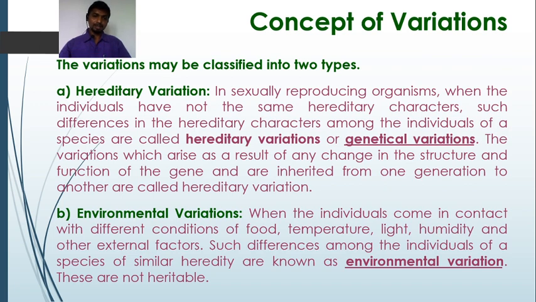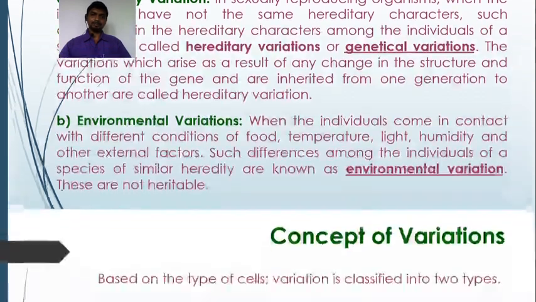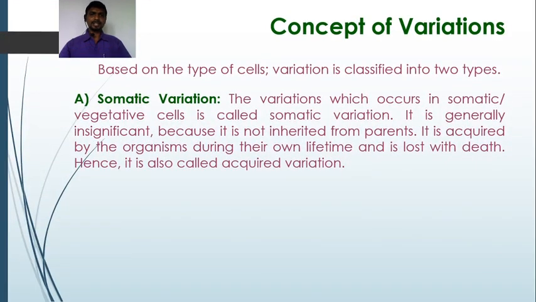are due to the environmental conditions, then these variations are referred to as environmental variations, which are not heritable. Now, based on the type of cells, variations have been classified into another two types, somatic variation and germinal variation. So, based on the variation that has occurred in which type of cell, there are two types of variation, somatic variation and germinal variation.